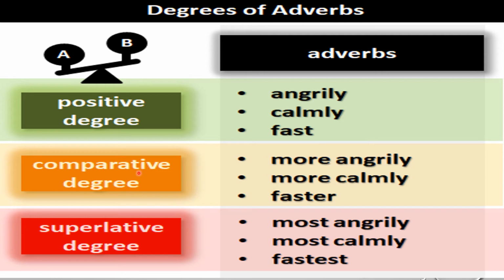Comparative degree: when we compare the activities of two people or things, we use the comparative degree. For example, Sonia started earlier than Mary. Is it clear? Now superlative degree: when we compare the activities of 3 or more people or things, we use the superlative degree. For example, Sonia started the earliest among all the friends. So it is your superlative degree.